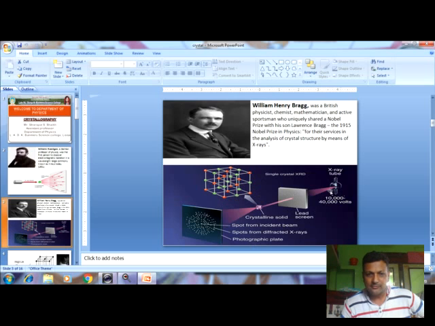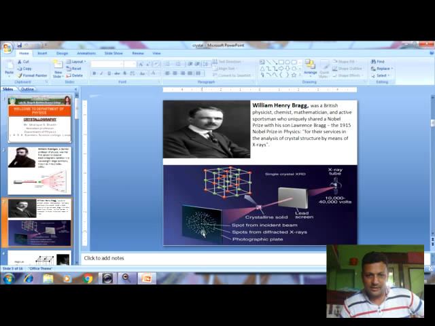Just see here, the crystalline solid is placed here, and then the X-ray tube. Operating voltage is given to this X-ray tube, and the X-rays fall through the lead screen on the crystal and come out on a photographic plate.